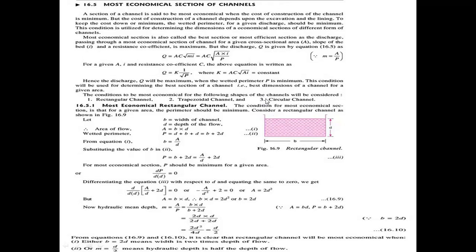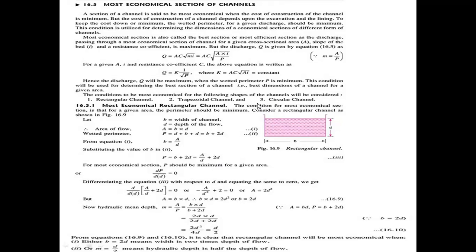By following these conditions, we are able to construct the channels at low cost.